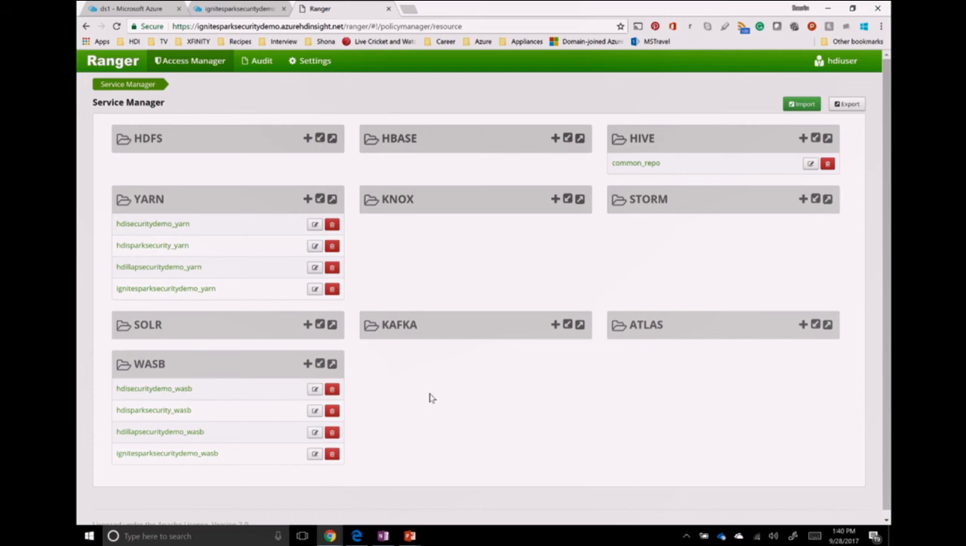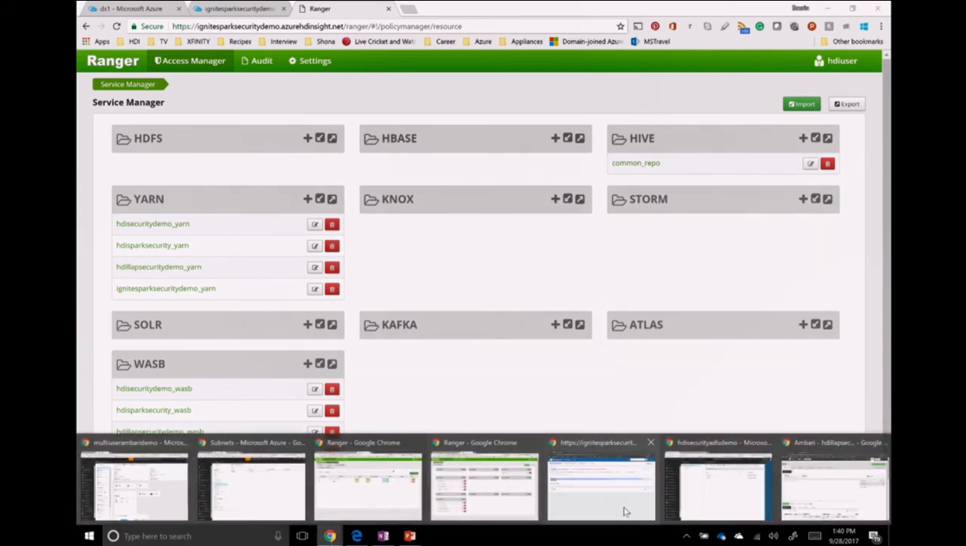Any other questions so far? Okay, so let's move on to the next segment where I want to show you a demo of ADLS and data lake security, and how HD Insight clusters are created using the data lake functionalities.